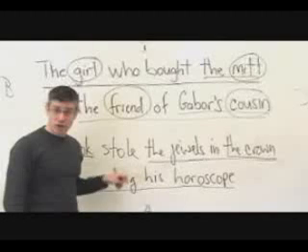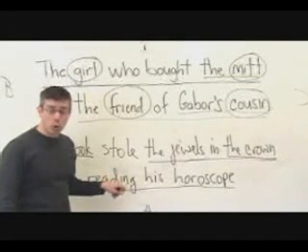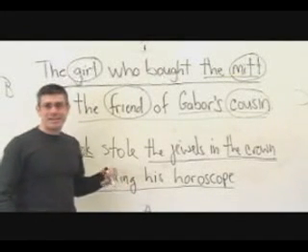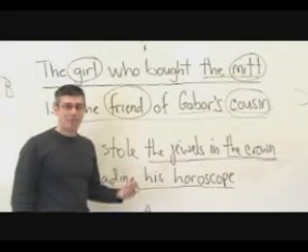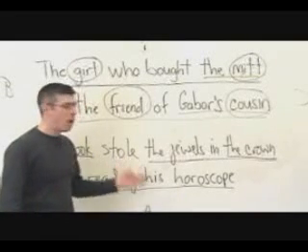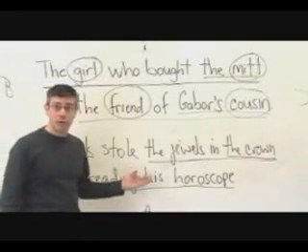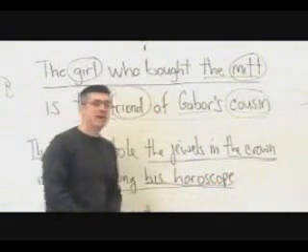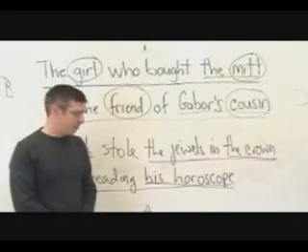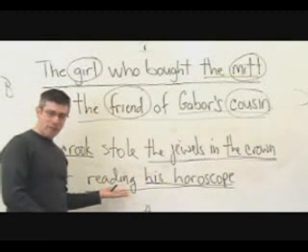Reading, being a gerund and thus a verbal, can do certain things that verbs can do. For example, it can have direct objects. Reading what? His horoscope. That's what. So his horoscope is another nominal phrase within this nominal phrase.